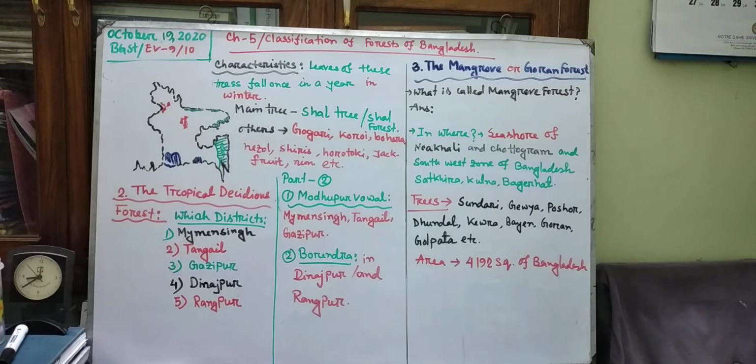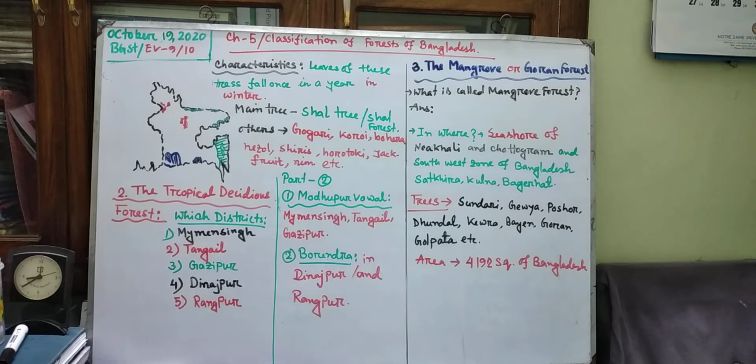And the main tree of this forest is the shal tree. And for being the highest amount of main trees, it is also known as shal forest. That means the main tree is shal, so it is known as shal forest too.